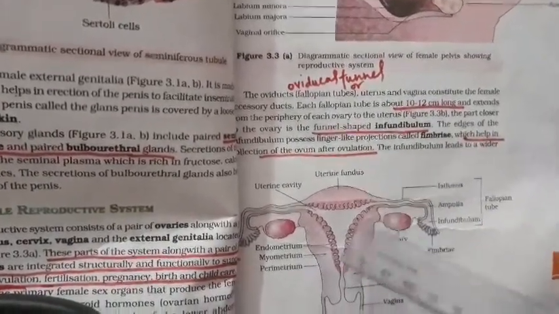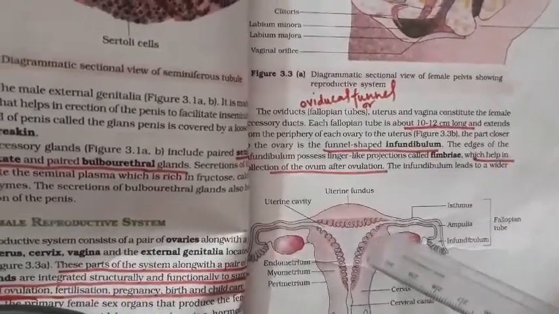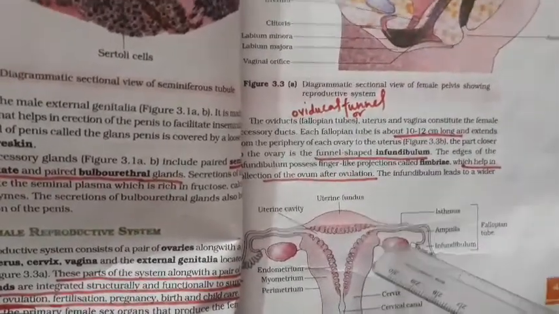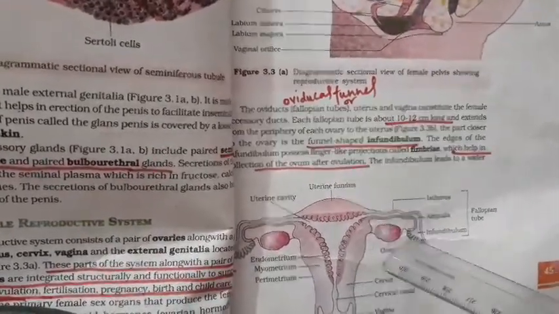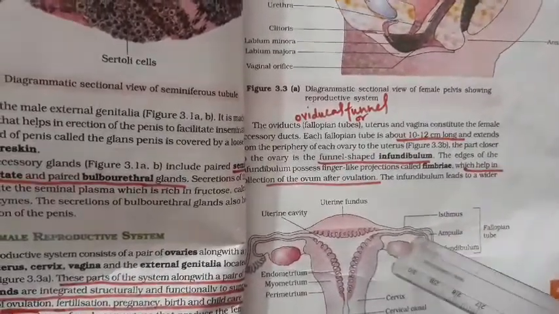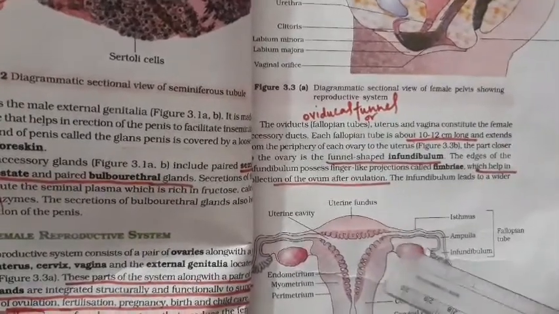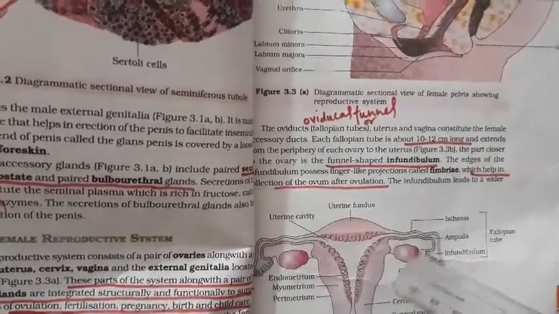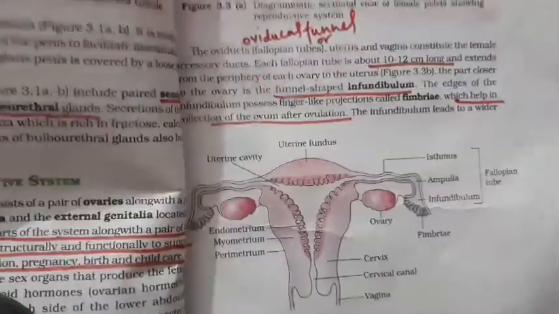The outer one is the cortex, the inner one is the medulla, and inside the medulla there are a large number of blood vessels and smooth muscles, scattered. In the outer cortex, there is the formation of follicles, or you can say secondary oocyte formation occurs in the cortex region of the ovary.